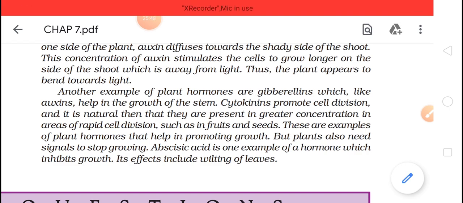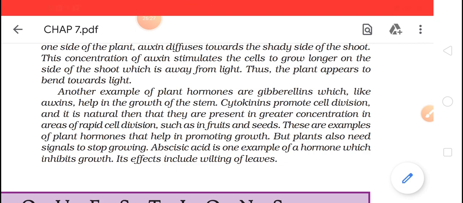So auxin and gibberellin, the two of them, help the plant to grow. You must know that plants are continuously growing and increasing in length. This is because of the hormones auxin and gibberellin. Now come to the third hormone, that is cytokinin. It promotes cell division and is natural, present in greater concentration in areas of rapid cell division such as in fruits and seeds.